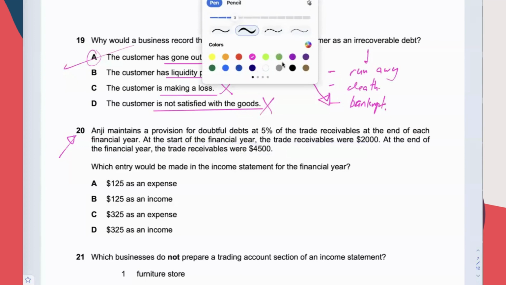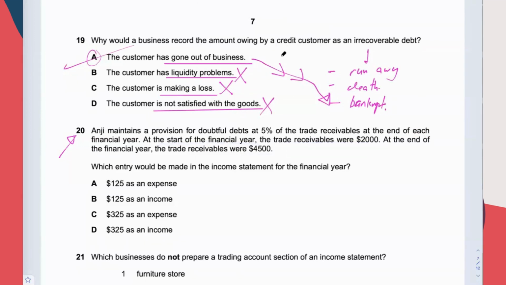Unless you have forgotten how to deal with the doubtful debt. For doubtful debt, almost always you have to calculate two amounts of doubtful debt: one at the beginning of the year, and another at the year end. Then you compare whether it has increased or dropped. So we find the beginning of the year's one first. 2,000 times 5% is 100.